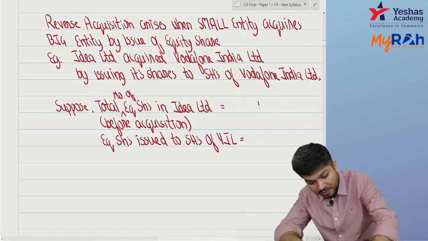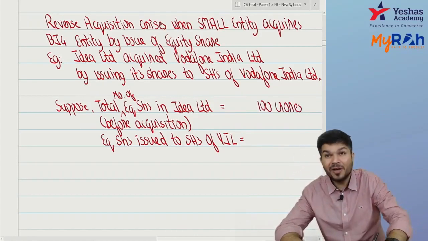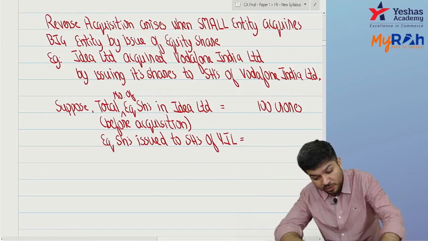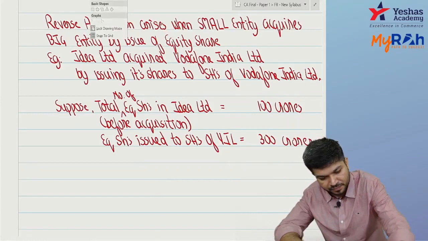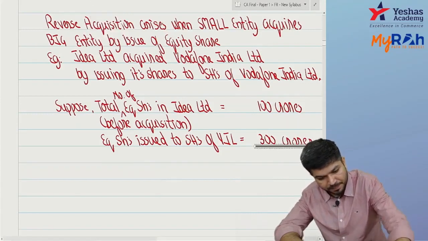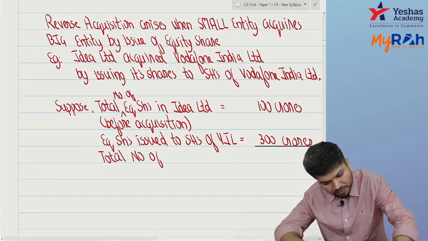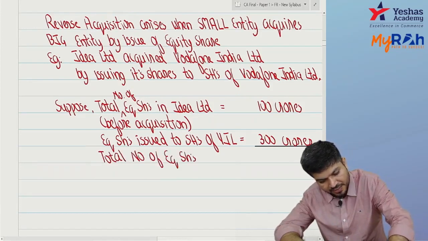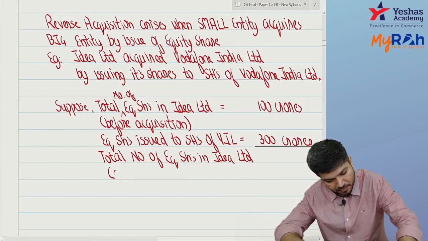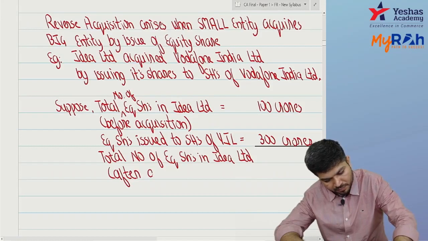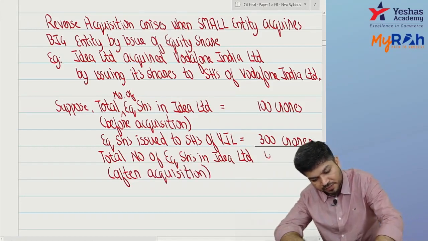Now you acquired Vodafone, it's a bigger entity, so you gave your shares to the shareholders of Vodafone and you gave 300 crore shares to them. So now the total number of equity shares in Idea after acquisition is 400 crore shares.